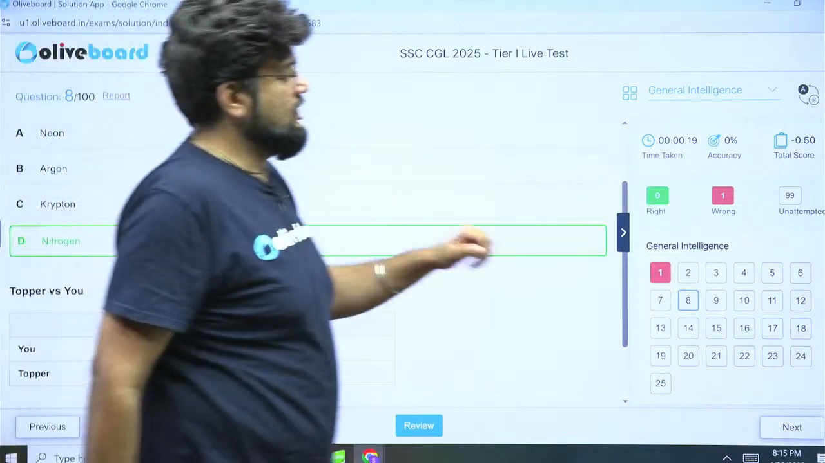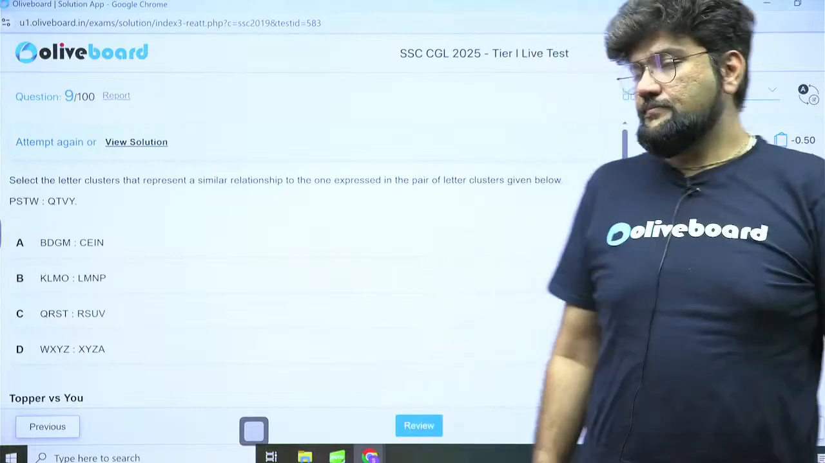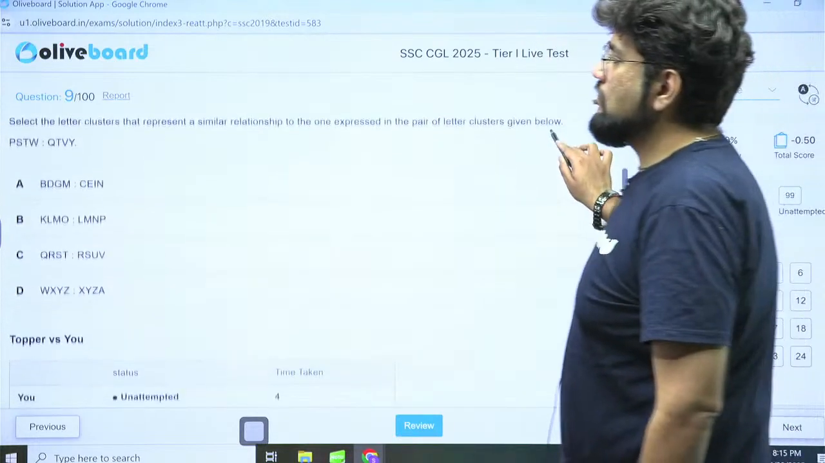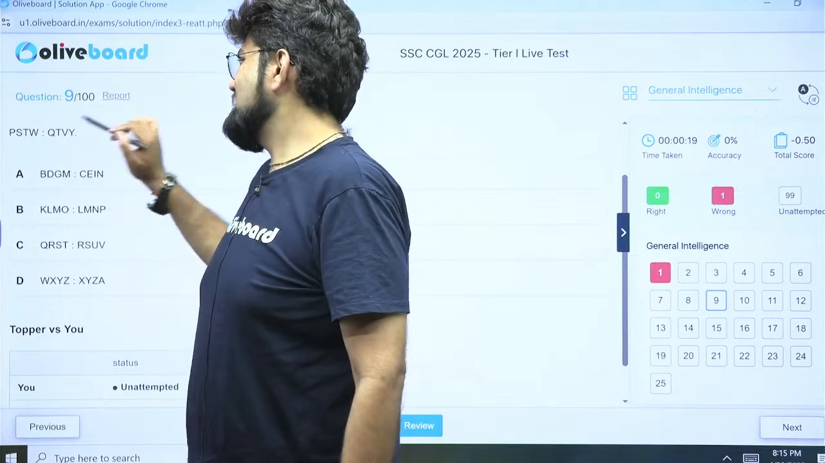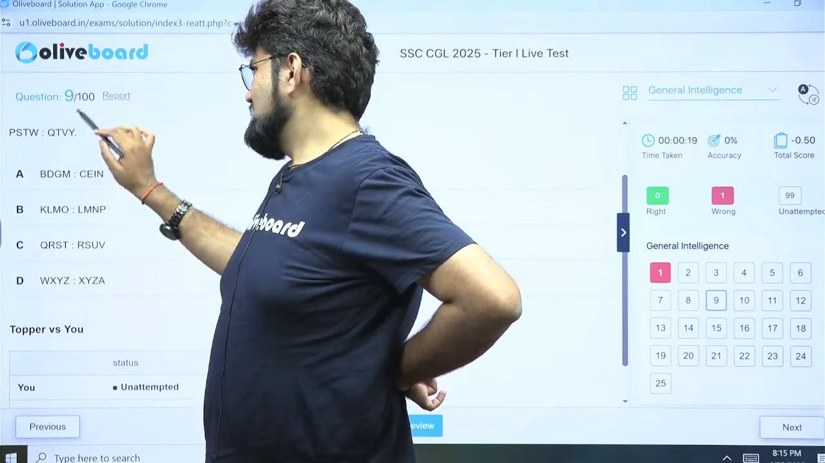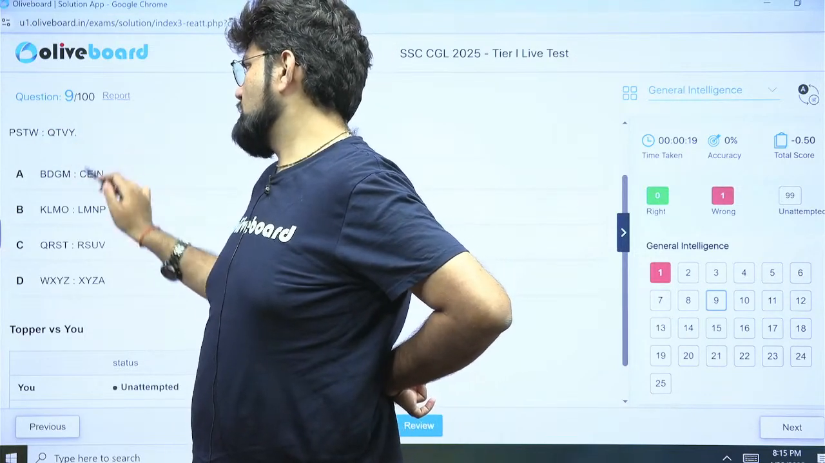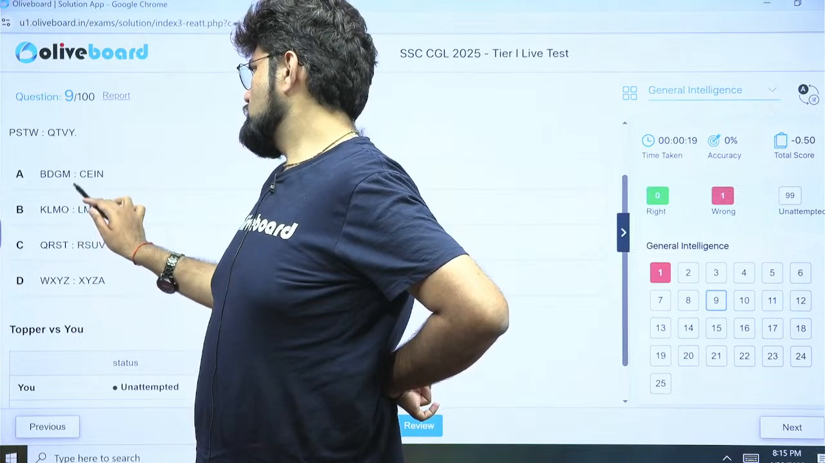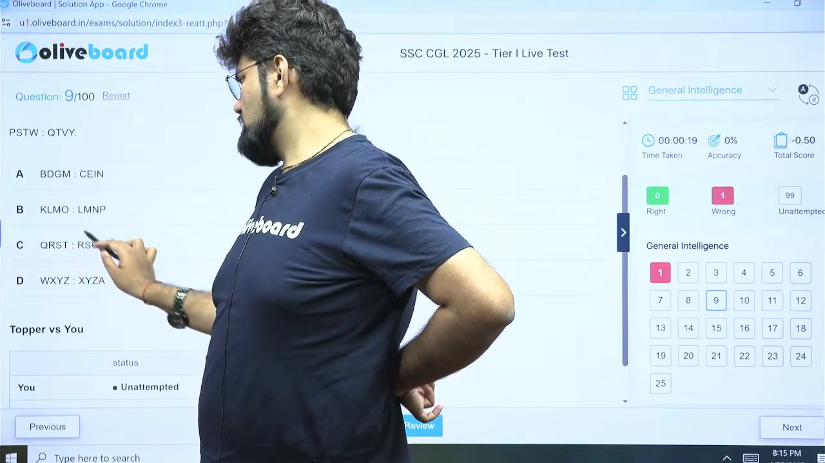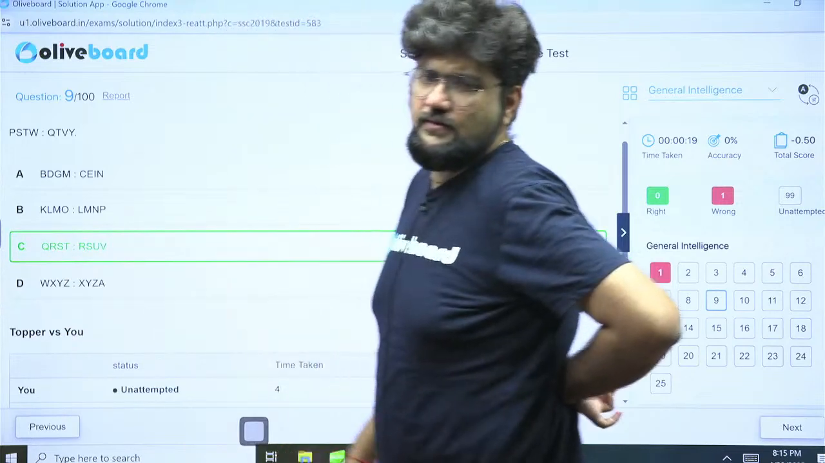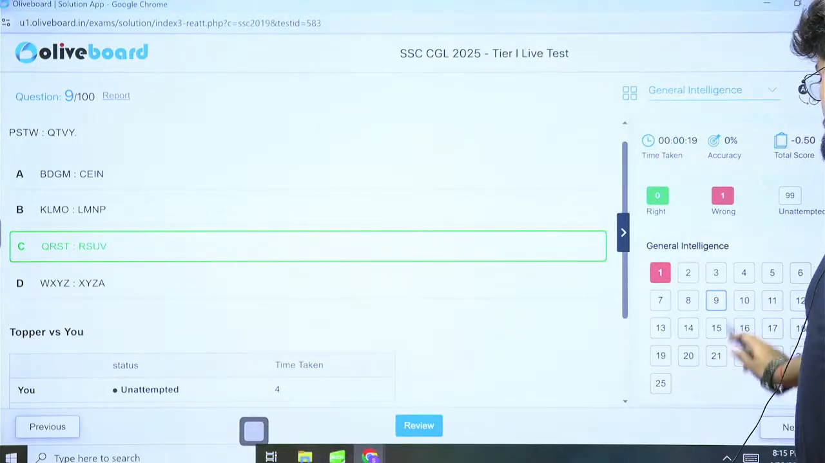Next, question number 9. So PQ is plus 1, ST is plus 1, TV is plus 2, plus 2. So plus 1, plus 1, plus 2, plus 2. Plus 2, MN is plus 1, OP is plus 1, TV is plus 2. So this is plus 1, plus 1, plus 2, plus 2. Option C is the right answer. Okay. Next, question number 10.